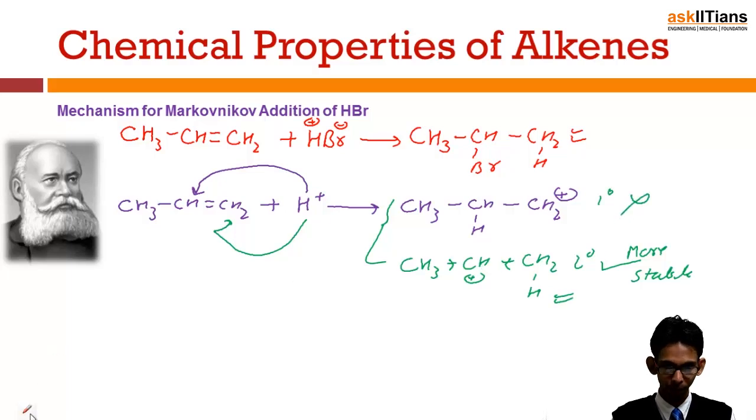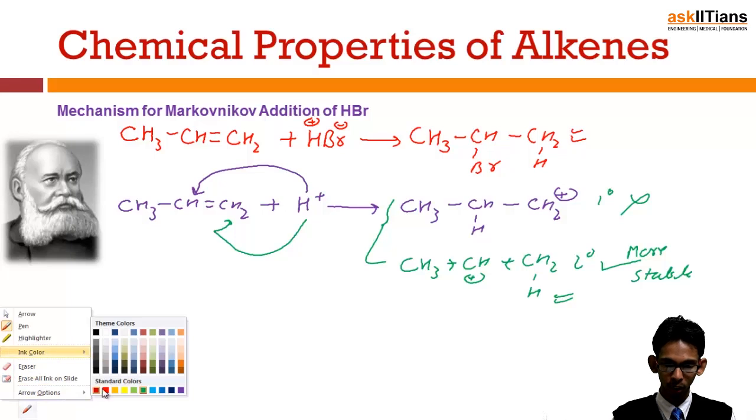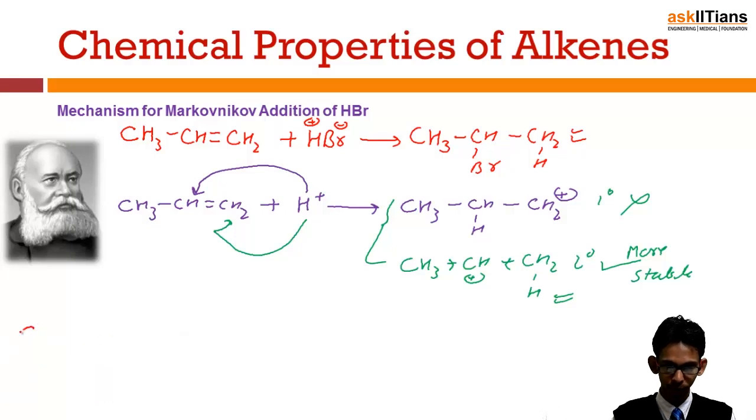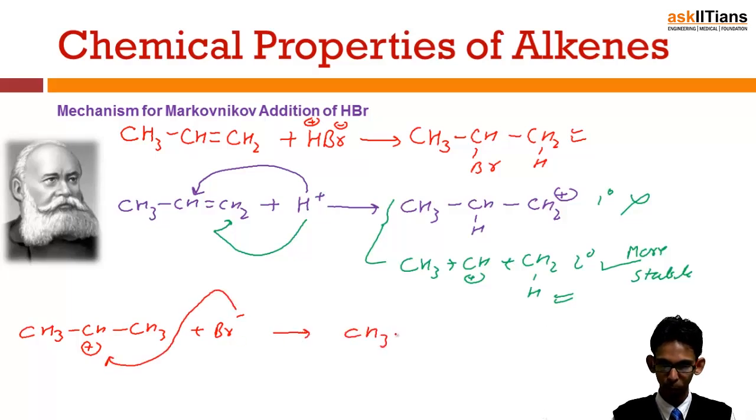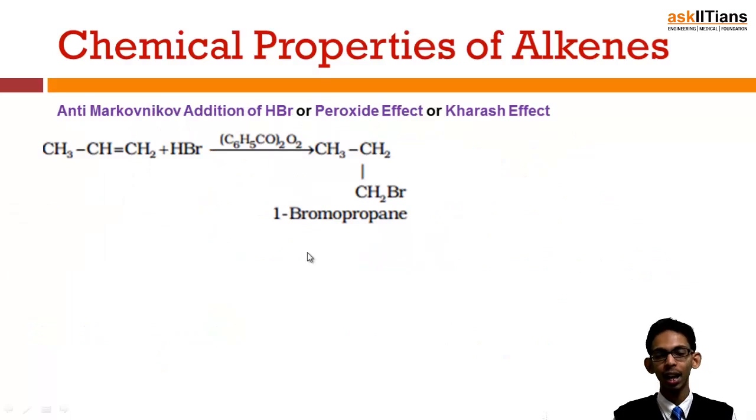Okay. Now the next step is attack of bromine on the carbocation formed. So the carbocation which is actually formed is CH positive, CH3. Now the bromide ion will attack this carbon and it will result in formation of a secondary bromide. And that is why the Markovnikov rule says that bromine goes to that carbon atom which contains fewer hydrogen atoms. So next is anti-Markovnikov addition.